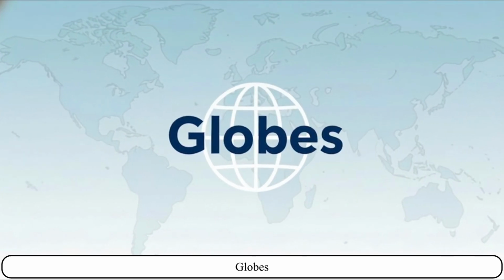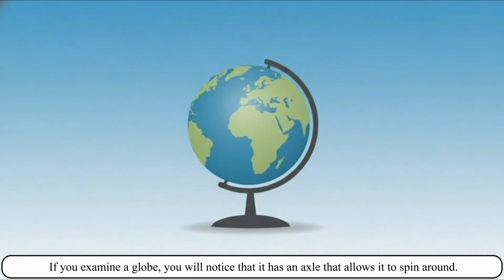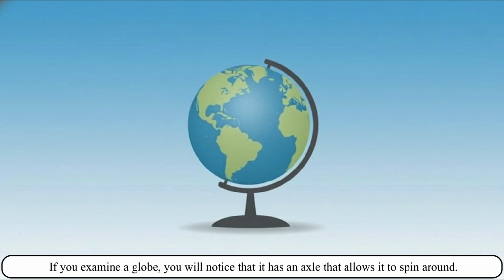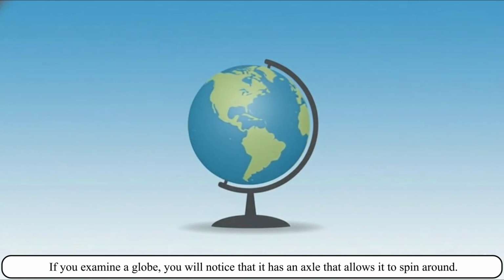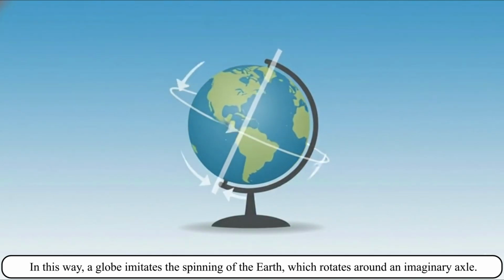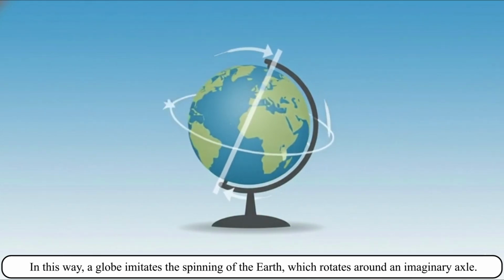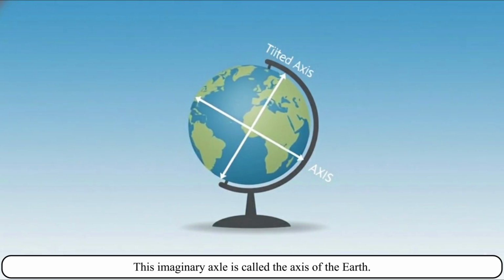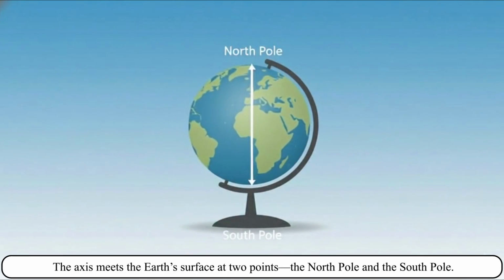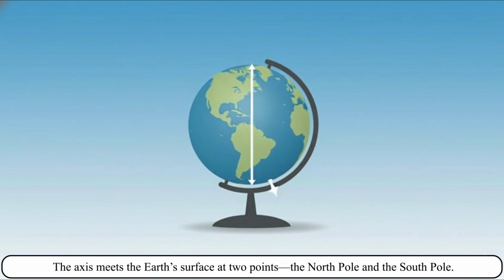Globes. A globe is a miniature model of the Earth. If you examine a globe, you will notice that it has an axle that allows it to spin around. In this way, a globe imitates the spinning of the Earth, which rotates around an imaginary axle. This imaginary axle is called the axis of the Earth. The axis meets the Earth's surface at 2 points, the North Pole and the South Pole.